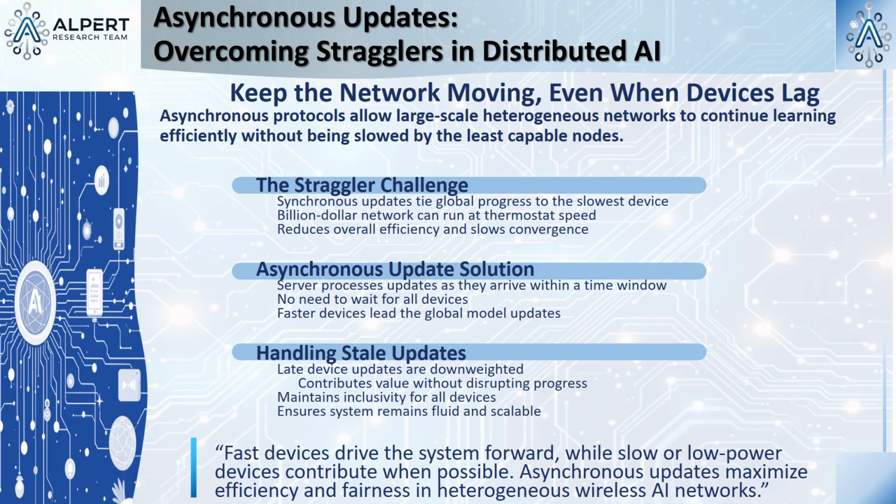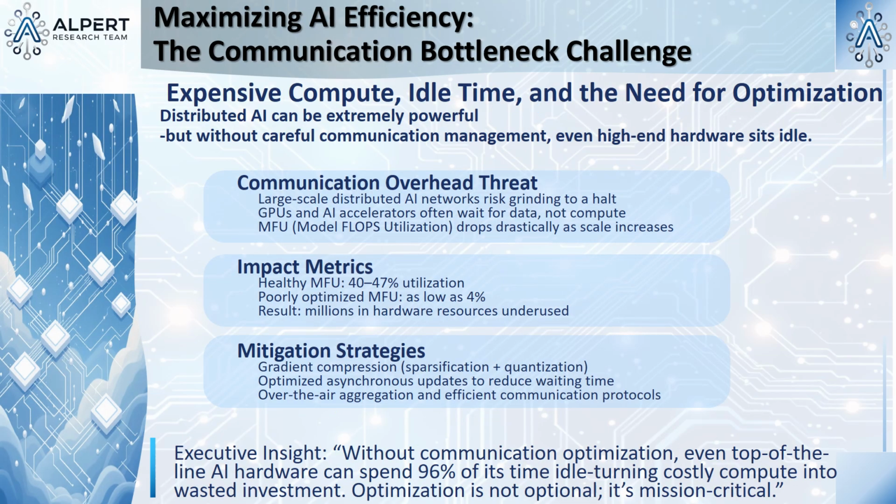What happens when the slow thermostat finally sends its update? It's based on an old version of the model. It's a stale update. So the server accepts it, but it applies a penalty. It mathematically downweights the stale update. So the fast devices lead the way, and the slow devices contribute what they can, when they can, without slowing everyone else down. The challenges and the risks.